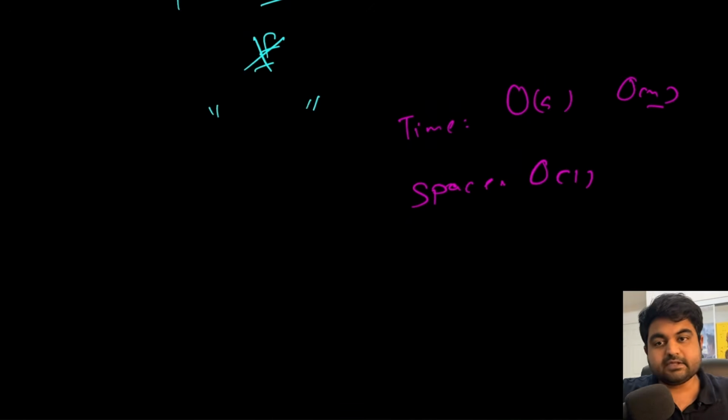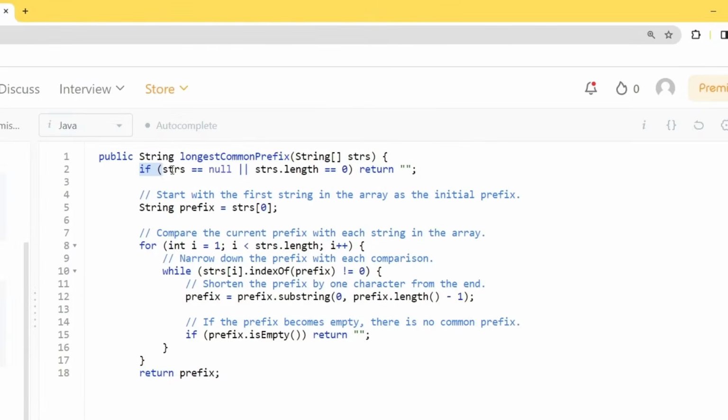Now let's see the coding solution for this one. First of all, we check the edge case: if the given array is null or strings.length is equal to 0, then we simply return an empty string. If that is not the case, we mark the very first element inside the strings array as our default prefix, and then we start comparing the prefix with all the other remaining strings inside the given array. In our for loop that iterates over the strings array, we start with i equal to 1 because i equal to 0 has already been taken care of.